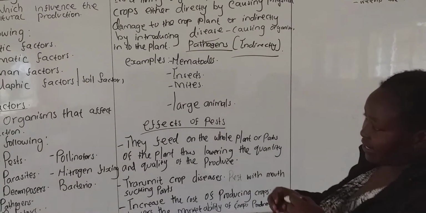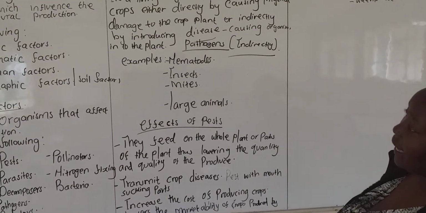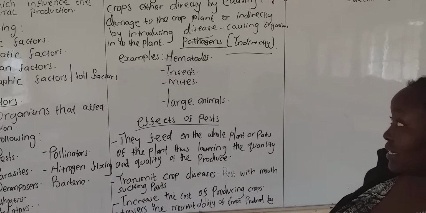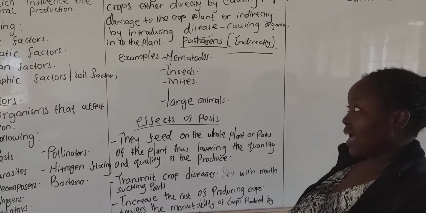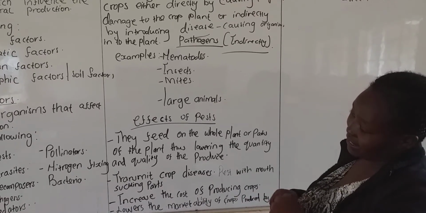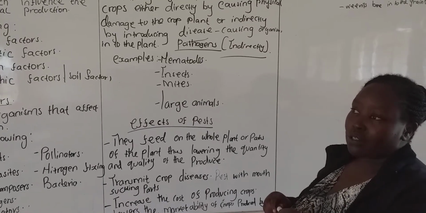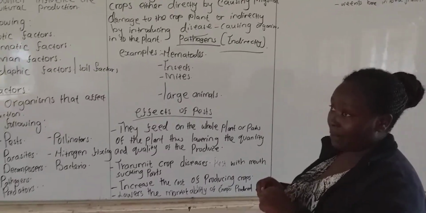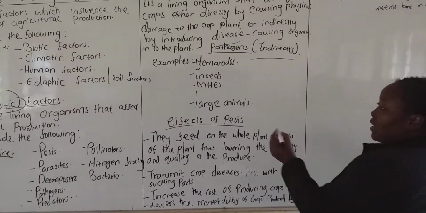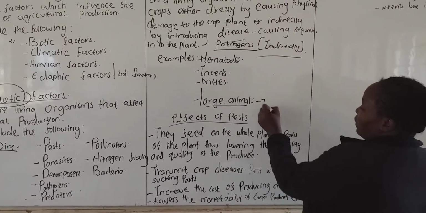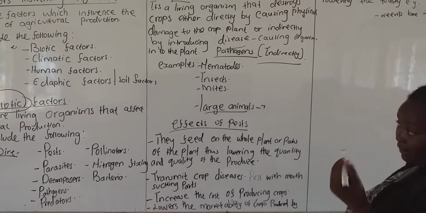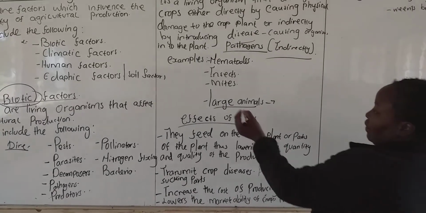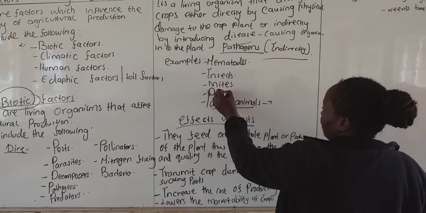Examples of pests include nematodes, insects, mites, rodents, and large animals like elephants.